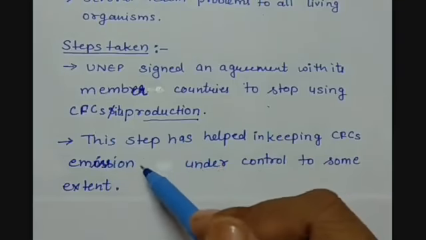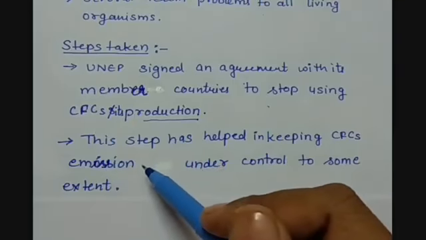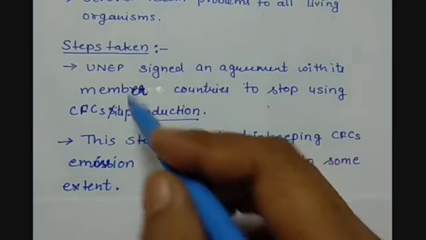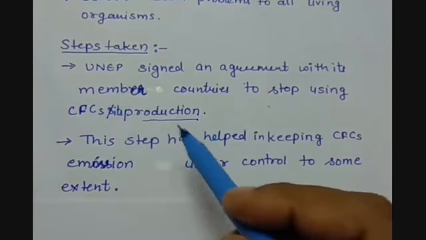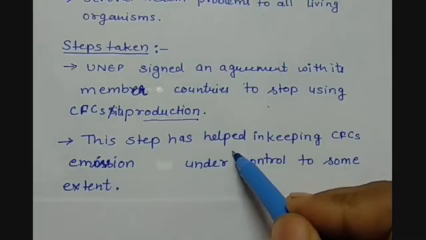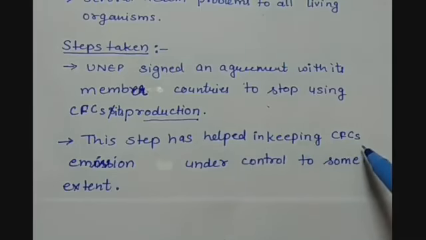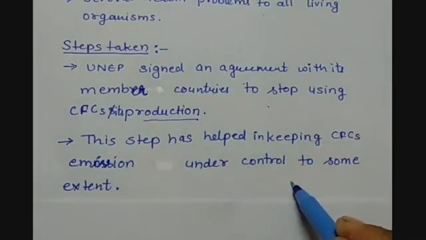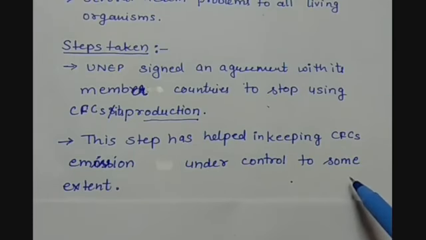That is a great step which will help to control the damage to the ozone layer. This step has helped in keeping chlorofluorocarbon emission under control to some extent, although it is not helping in a very great manner.